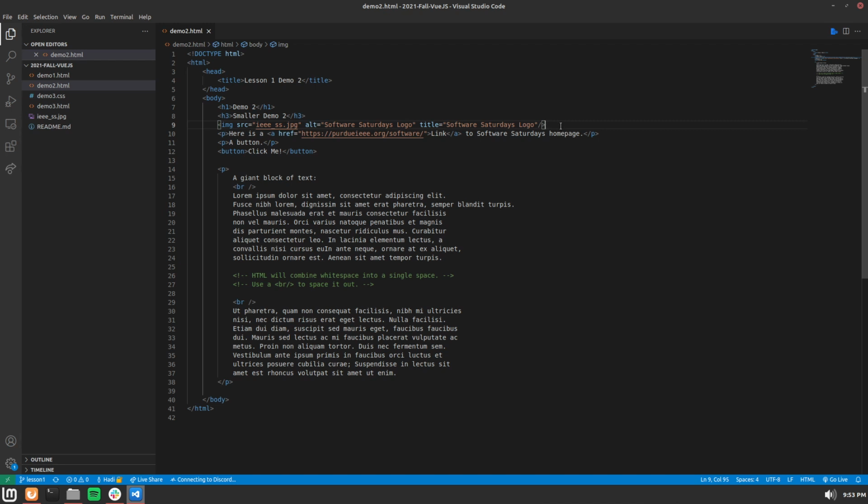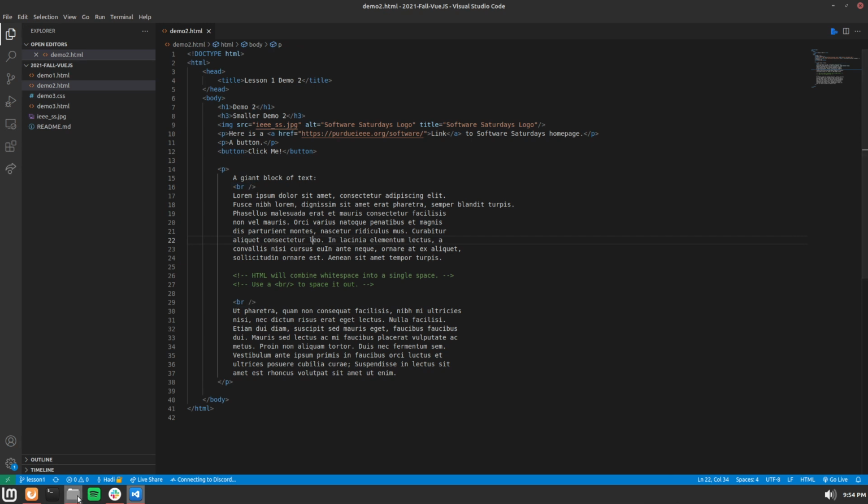That is the hover text, meaning when you hover over the image, that is what will appear at the cursor. And here's also an example of that a tag. We should see the word link, and when you click on it, it will take us to the Software Saturdays homepage at this URL. Finally, there's a button. The button won't do anything right now, but it will look nice. And finally, we'll see that this line has a line break, meaning there will be a single new line between a giant block of text and this lorem ipsum body here.